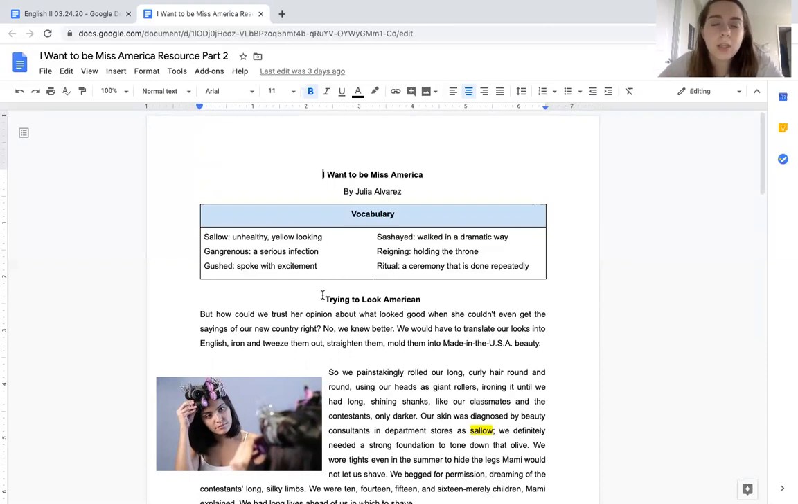Starting at the top, we have our subtitle, Trying to Look American. But how could we trust her opinion about what looked good? Okay, this is talking about their mother. When it says how could we trust her opinion, that's their mother's opinion. I remember that from yesterday. But how could we trust her opinion about what looked good when she couldn't even get the sayings of our new country right? No, we knew better.